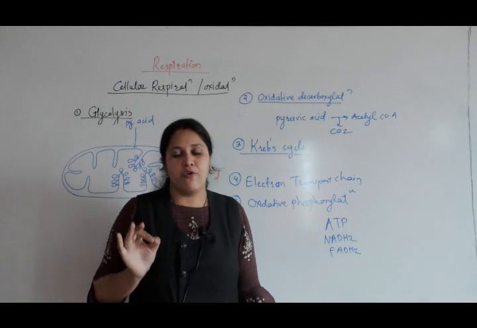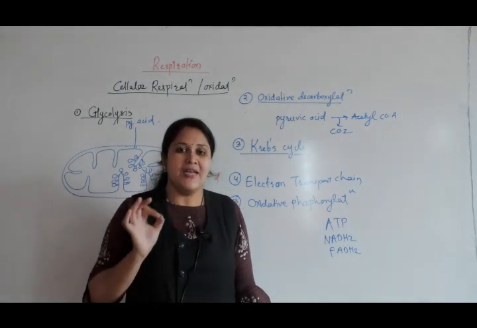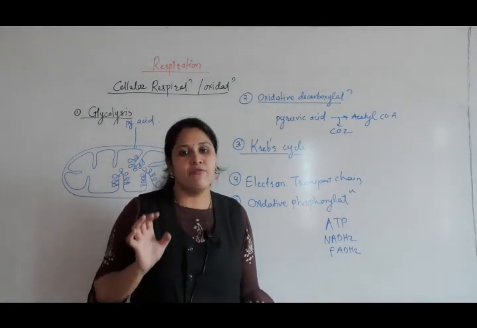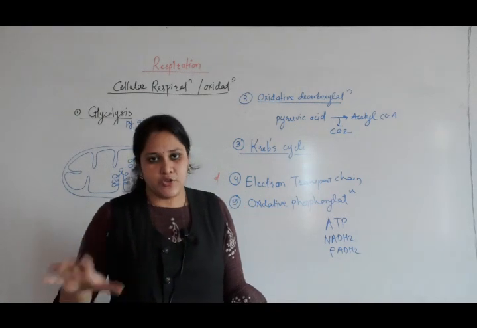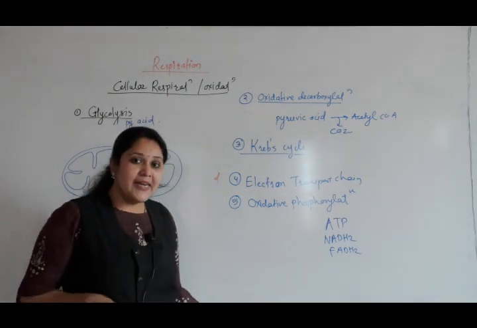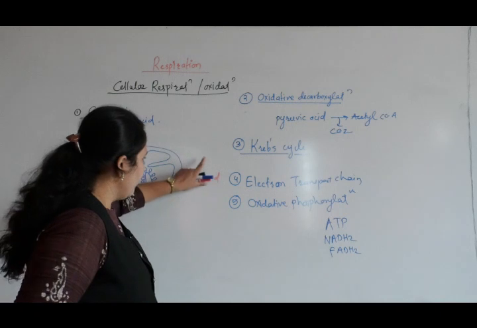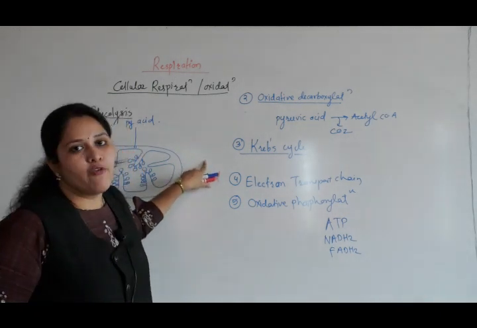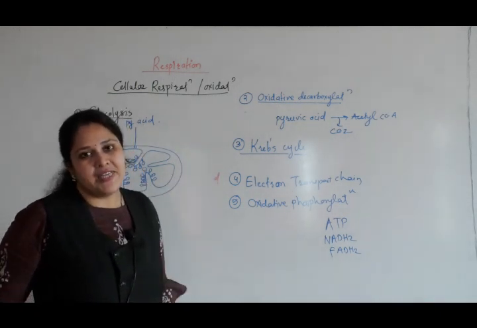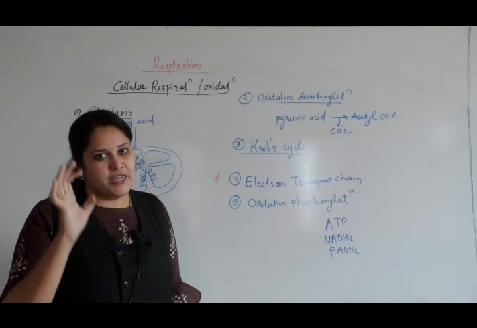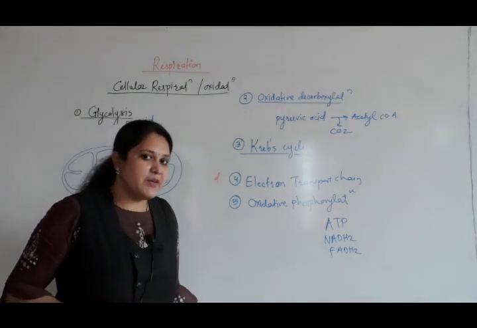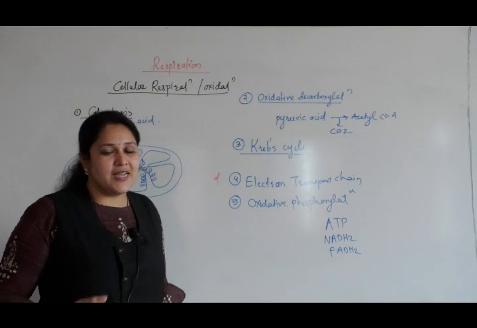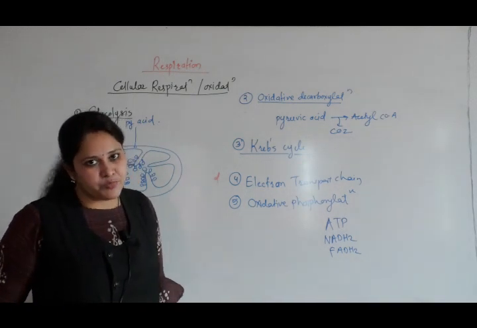In this way 38 ATPs are produced in the presence of oxygen, which we call aerobic respiration. So in aerobic respiration 38 ATP, 686 kilocalorie energy is produced.